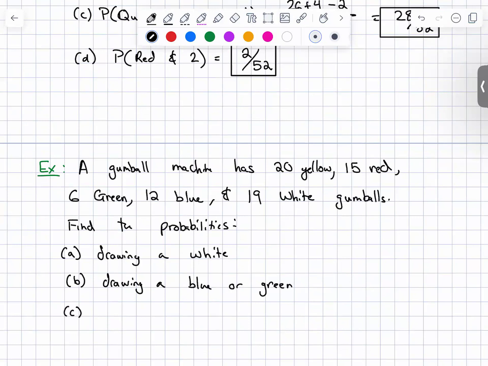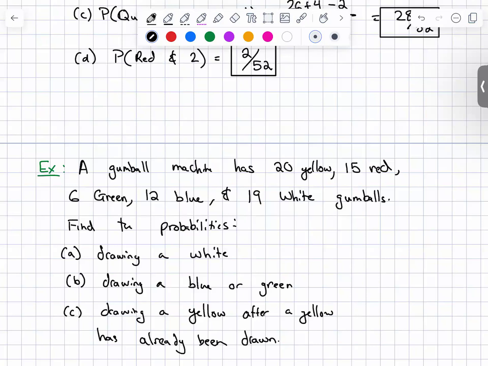And then part C will be the probability of drawing a yellow after a yellow has already been drawn.